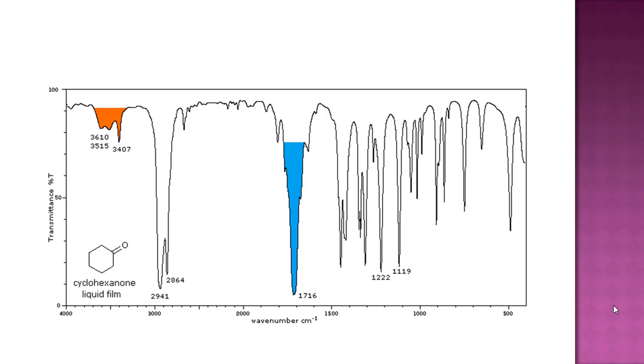See also the intensity, students. The orange colored band's intensity is very much lower than the blue colored band's intensity. Means the intensity of the normal band is higher, while the intensity of the overtone band is very much lower than the intensity of the normal band.